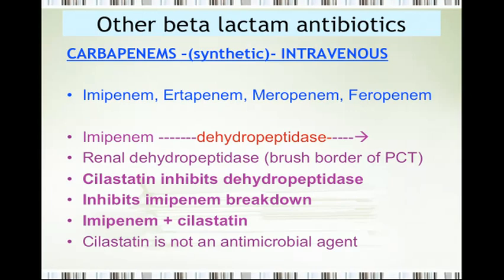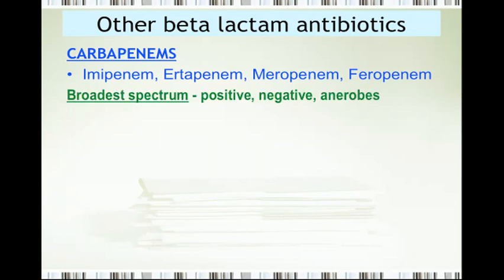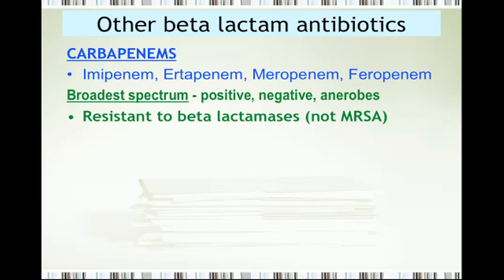So what we were discussing was carbapenem, and I told you one important fact and one important drug interaction, that's imipenem with cilastatin. Let's move on to know more about the carbapenems. Carbapenems are broadest spectrum antimicrobial agents. They have got activity against many gram-positive organisms, many gram-negative organisms, and also activity against the anaerobes. They are resistant to the beta-lactamase enzyme, although we can't rely on them for MRSA.